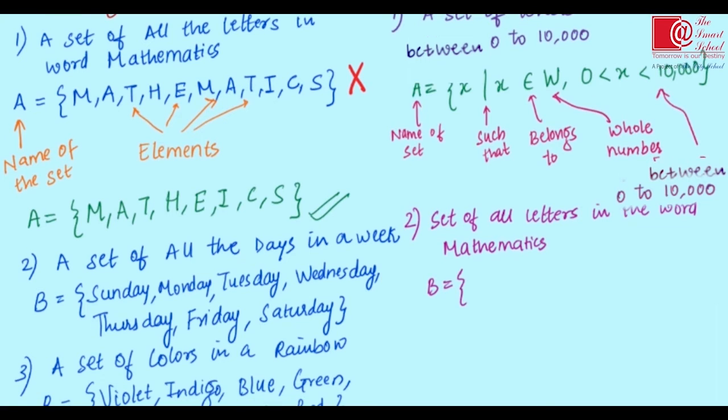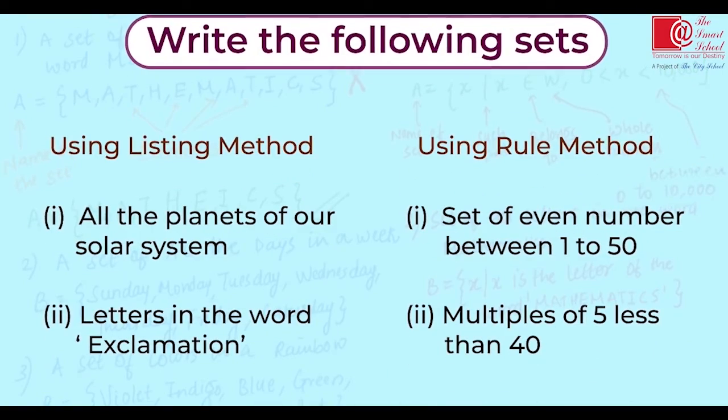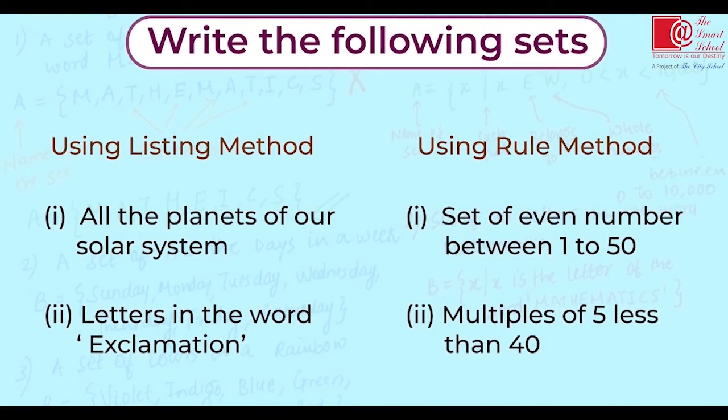Let's name this set B. So B is a set of all x, where x is a letter of the word mathematics. Every set can be represented in set builder form. Try a few of these sets in the listing form as well as the set builder form.